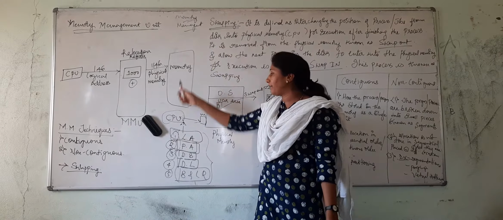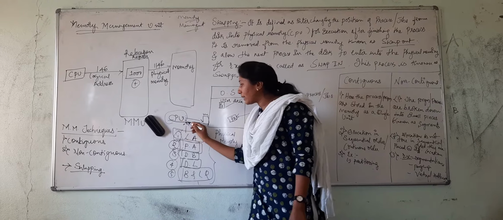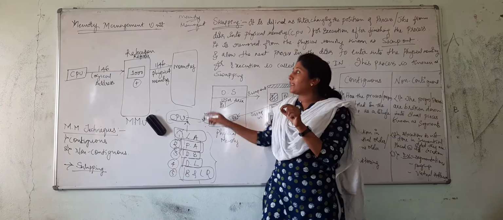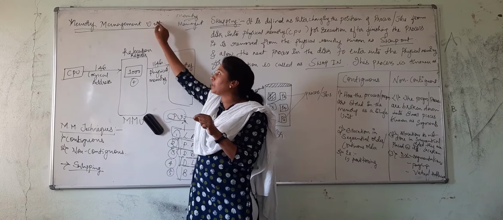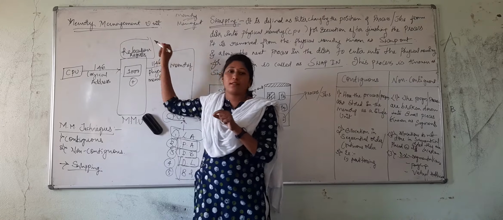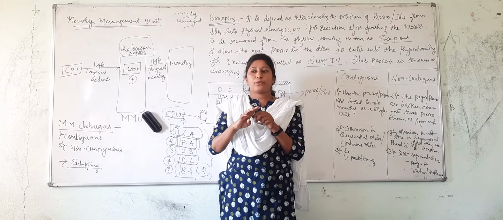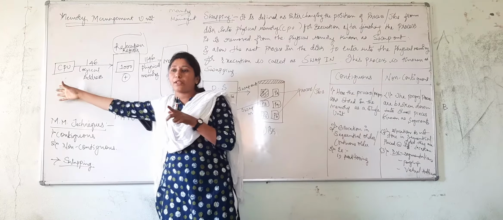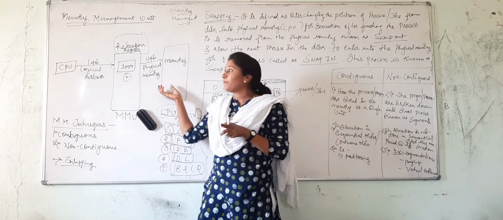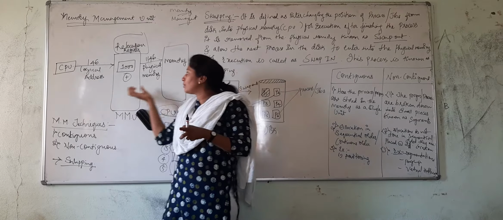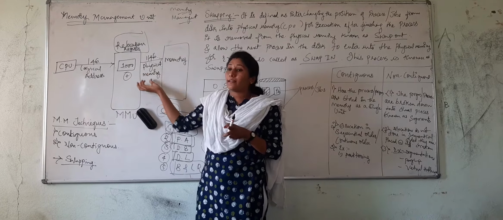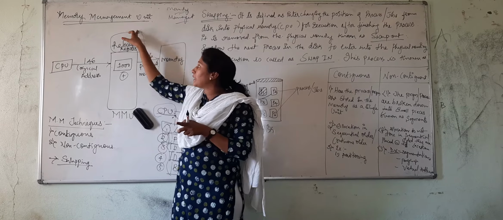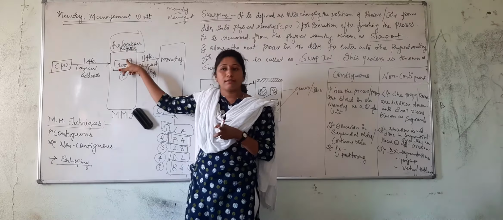We can define that as the mapping of the logical address to the physical address during runtime by the memory management unit, using the relocation register, right? Shall I repeat the definition once again? Mapping is nothing but connecting from one particular point to another, right? Mapping of the logical address to the physical address during runtime by the unit called the memory management unit, with a register known as the relocation register, right?